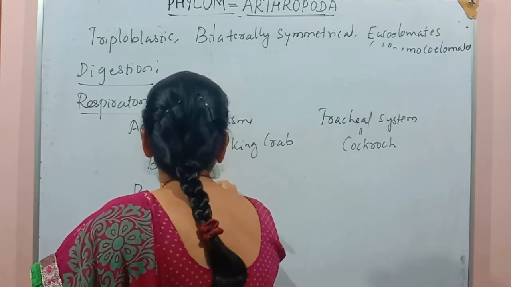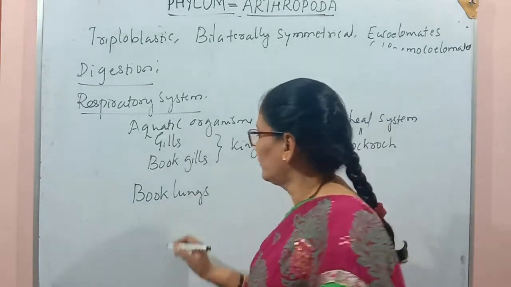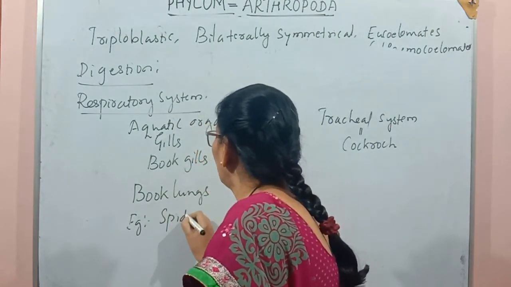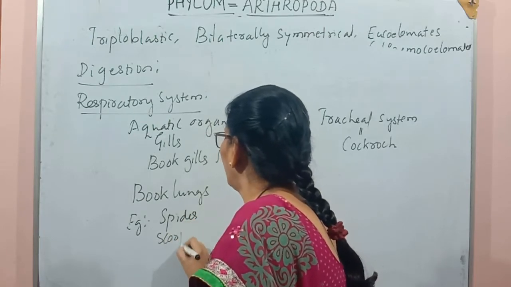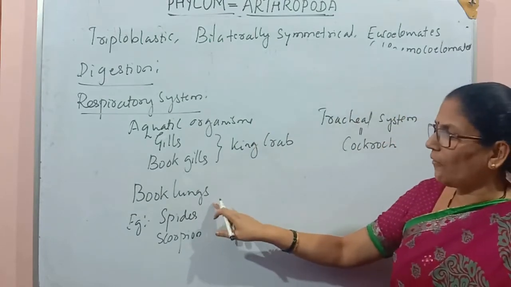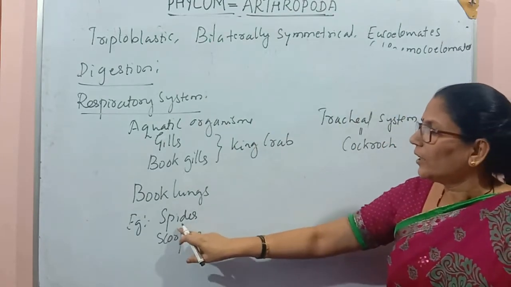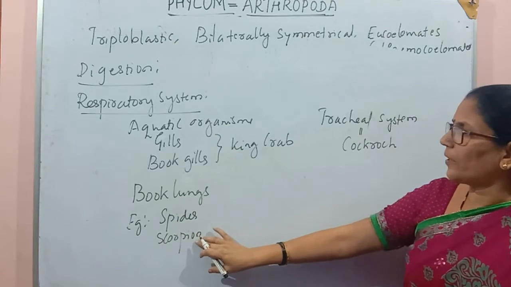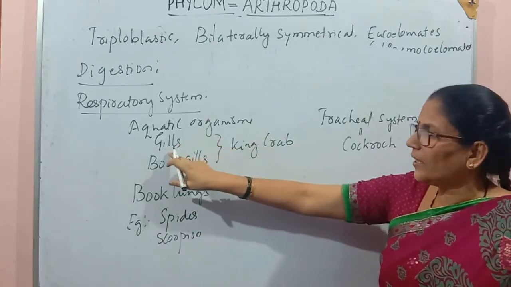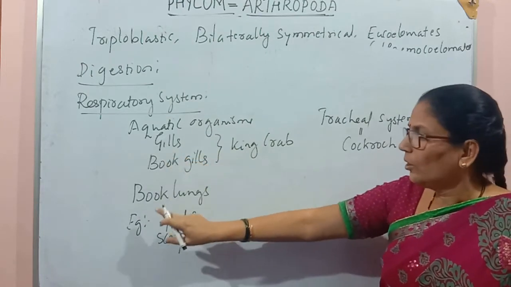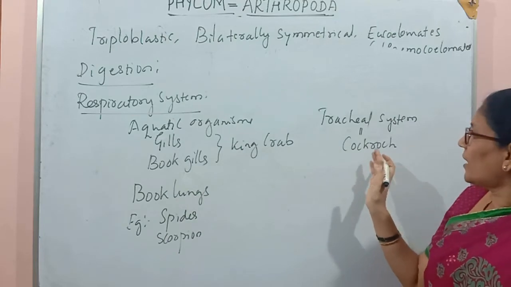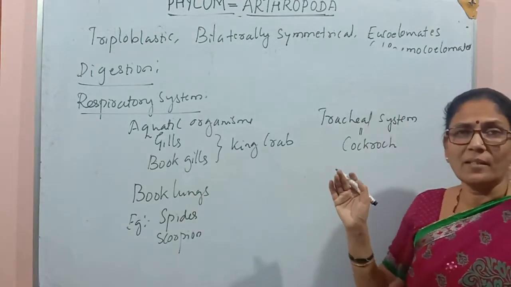Book lungs are another type of respiratory organs in organisms like spider and scorpion. So what type of respiratory organs do we see in this group? We may see the gills or book gills, book lungs and also the tracheal system. The tracheal system we see in organisms like cockroach.